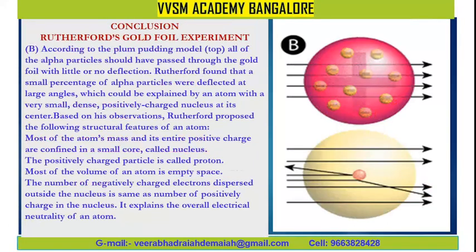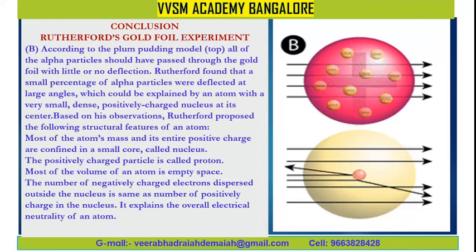The conclusion of Rutherford's gold foil experiment: according to the plum pudding model, all of the alpha particles should have passed through the gold foil with little or no deflection. Rutherford found that a small percentage of alpha particles were deflected at large angles, which could be explained by an atom with a very small, dense, positively charged nucleus at its center. Based on his observations, Rutherford proposed the following structural features of an atom.